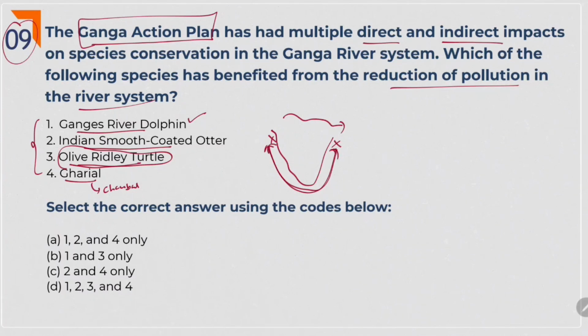And coming to Indian smooth-coated otter, see here if you read carefully, Indian smooth-coated otter lies throughout India, from the northern Himalayas to the south. We find it everywhere in freshwater. So obviously, Indian smooth-coated otter got benefit from the reduction of pollution in Ganga. So we eliminated option 3 and we know that 1 should be there. Answer is A. Even if you don't know this fact that Indian smooth-coated otter lies throughout India, if we eliminate 3 and if we know that Ganga river dolphin must be there in the answer, we can arrive at the answer. Okay, answer is A.